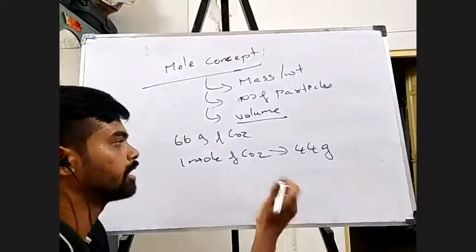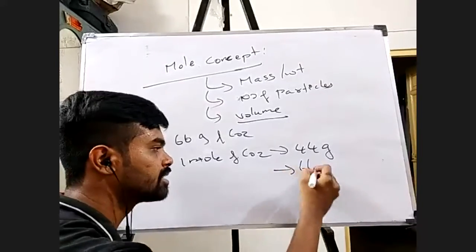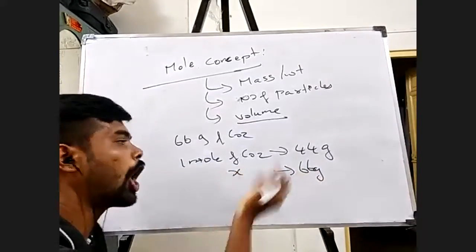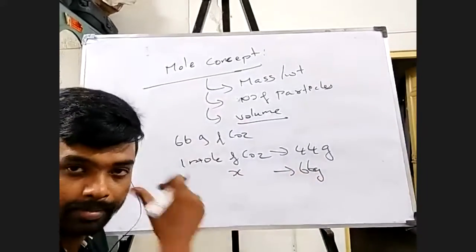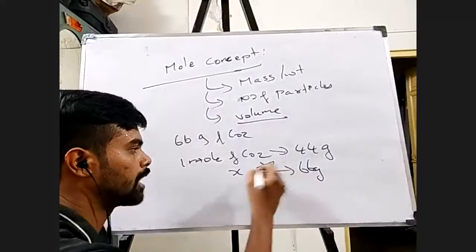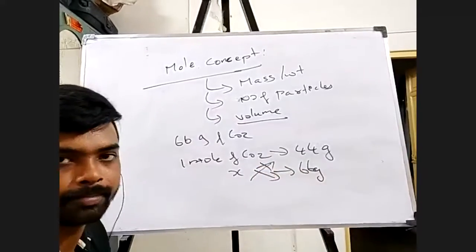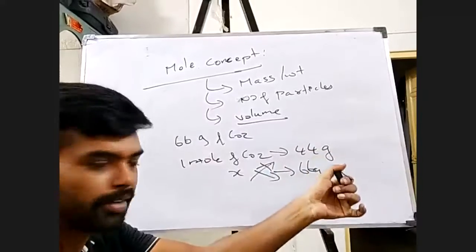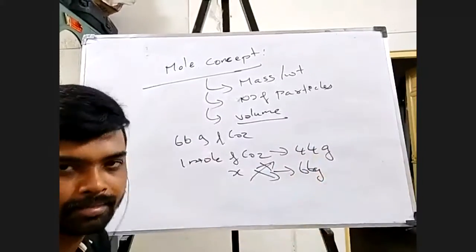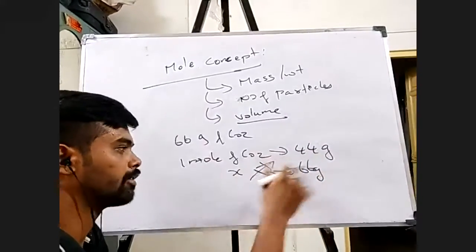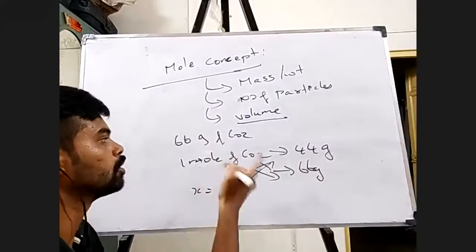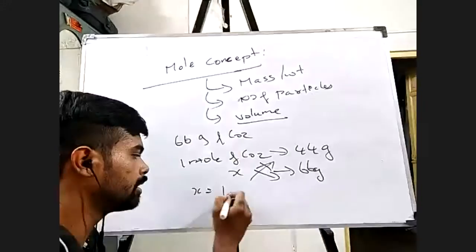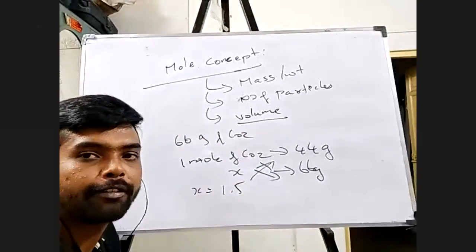Now what they're asking is, if I have 66 grams of carbon dioxide, how many moles? Very simple, you will be able to cross multiply and find out. Now this number is difficult to find out. If I tell you 88, yes, you'll be able to find out. But if I say 66, difficult, isn't it? So anyways, if x is the number of moles of 66 grams of carbon dioxide, you will find the value as 1.5 moles.